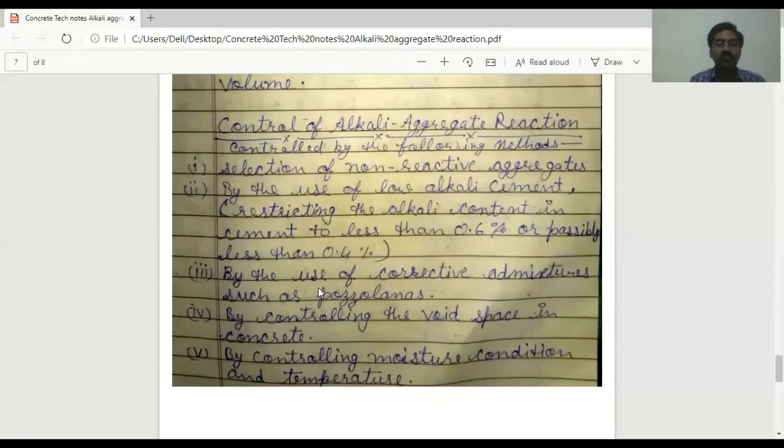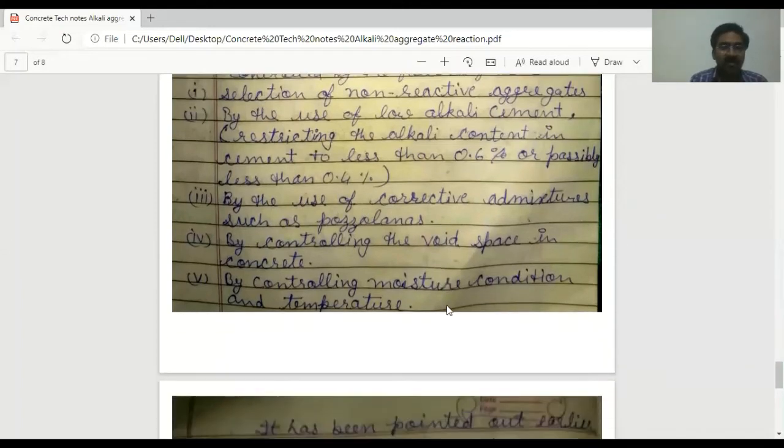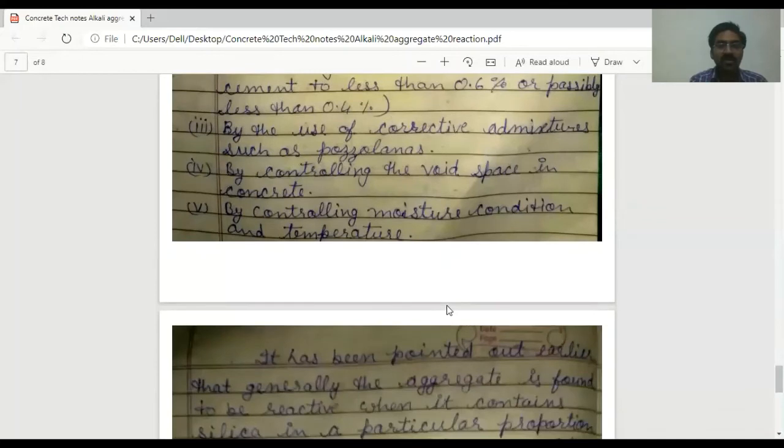Third is by the use of corrective admixture such as pozzolana or fly ash. Fourth, by controlling the void space in concrete, less void space or void ratio due to proper compaction. Fifth is by controlling moisture condition and temperature.